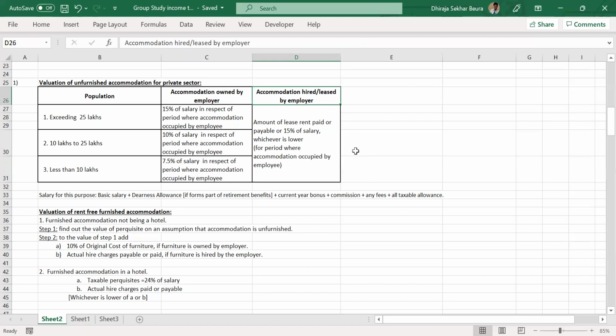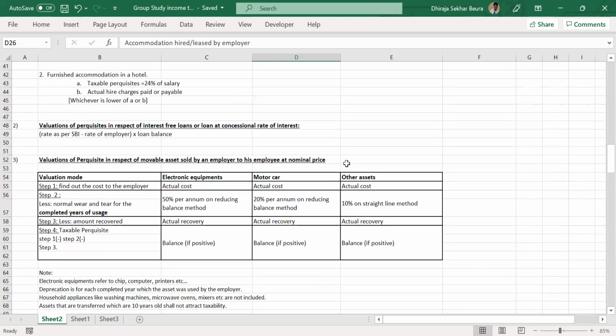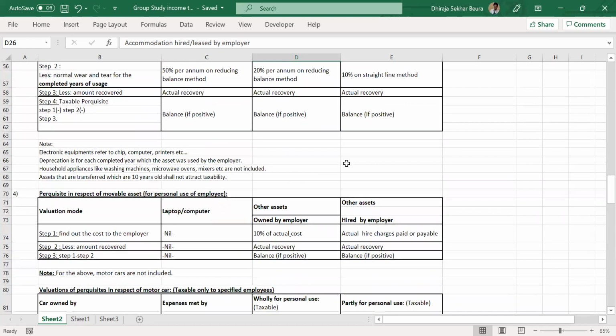If I quickly repeat that: two categories, accommodation owned by the employer and accommodation hired or leased by the employer. Owned by the employer, exceeding 25 lakhs, 15%; 10 to 25 lakhs, 10%; less than 10 lakhs, 7.5% of the salary. If it is hired or leased by the employer, it is lease rent paid or 15%, whichever is lower. Now, similarly, the valuation of acquisition of movable asset we can also take into consideration.